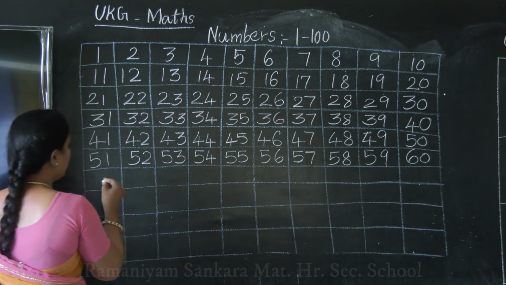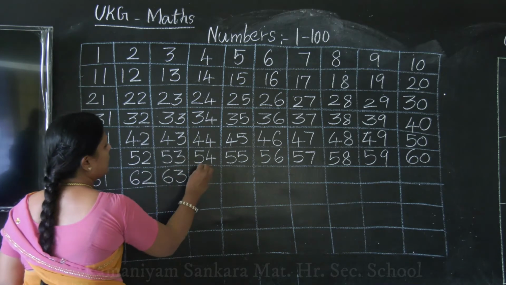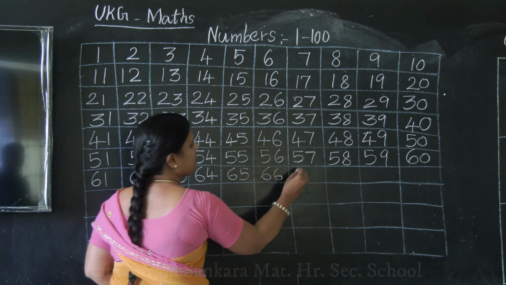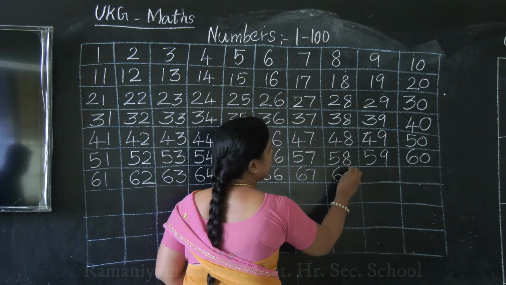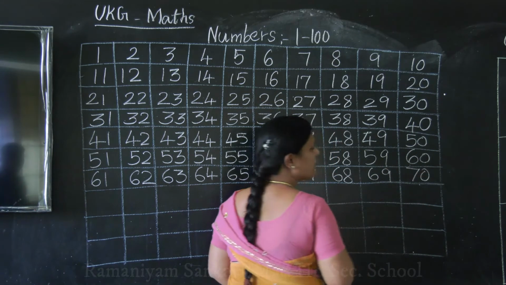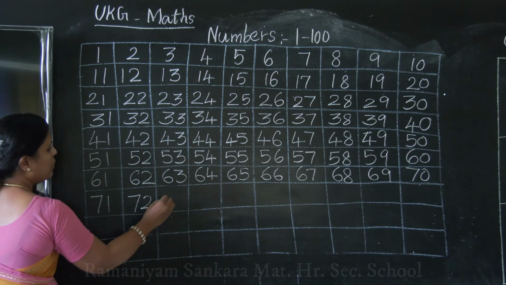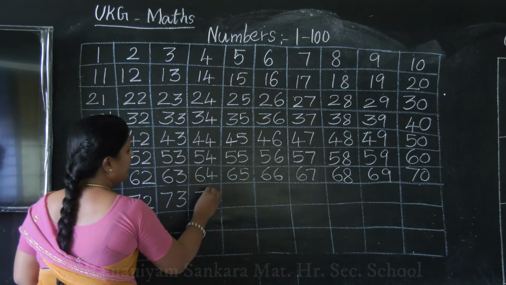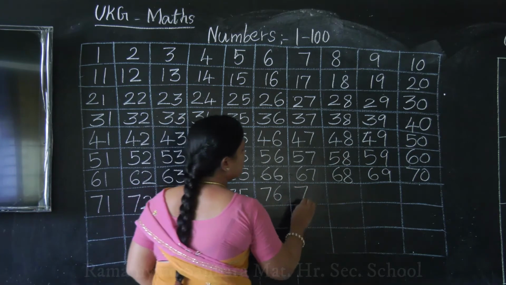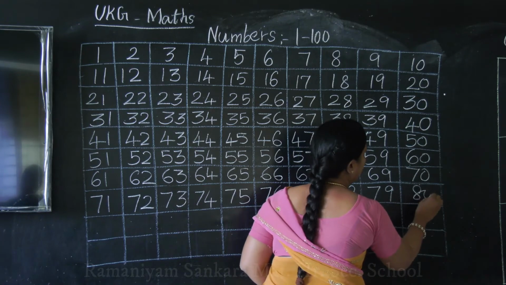Then after that, 61, 62, 63, 64, 65, 66, 67, 68, 69, 70. Then 71, 72, 73, 74, 75, 76, 77, 78, 79, 80.